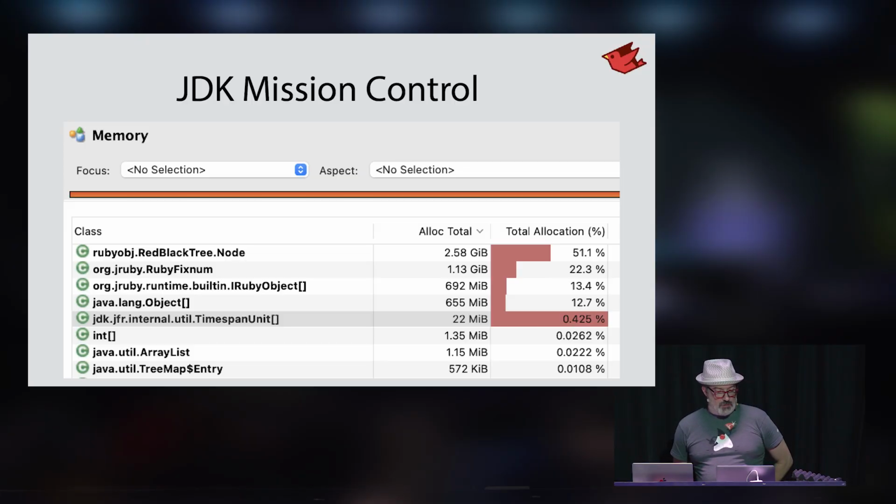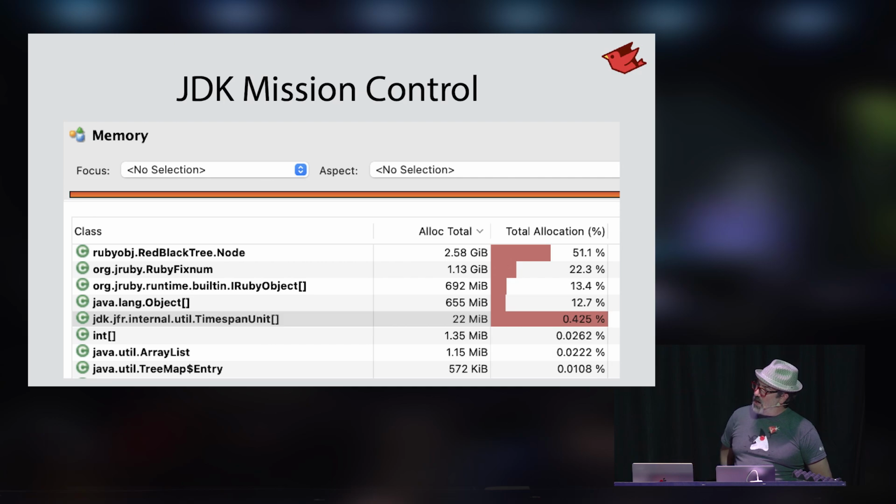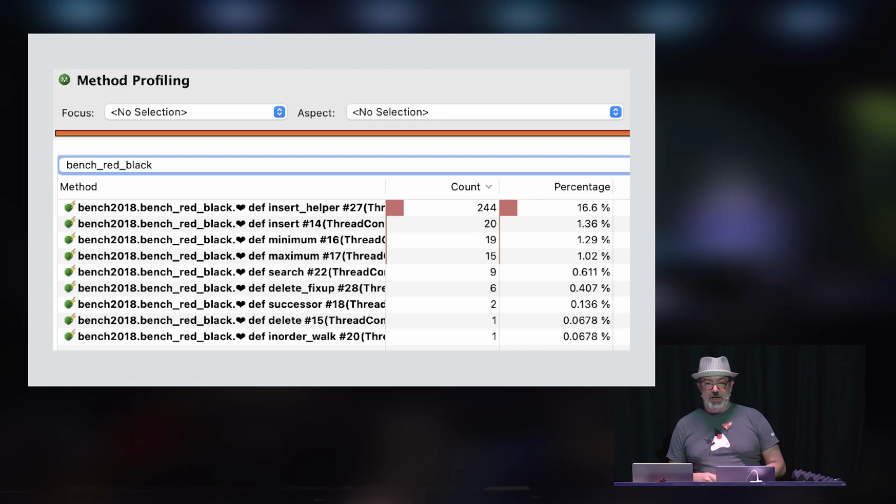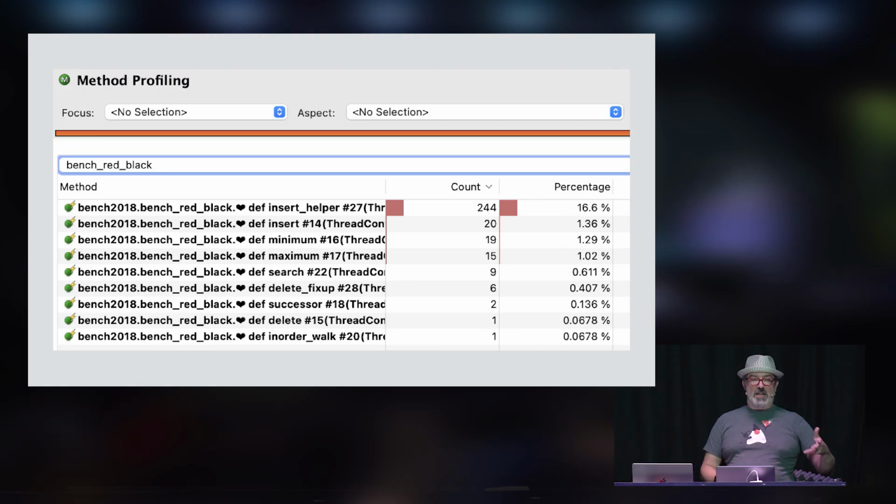Here's a view from Mission Control. We are profiling allocations of objects, and we can see here up at the top, running the red-black benchmark, the largest allocation was, of course, the nodes in the red-black tree. Similarly, we have method profiling. These are the methods in the red-black benchmark that were the most hit. Here I've filtered to just the ones that came from Ruby, but of course you could also see JVM libraries and JRuby internals, and if there are problems outside of your Ruby code, it's not going to be hidden behind a native library, hidden in C, so that you have to learn how to profile C code.